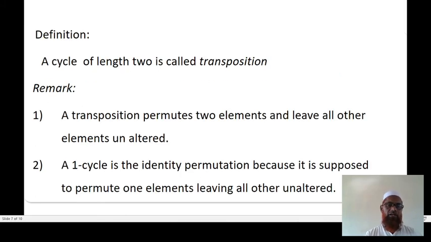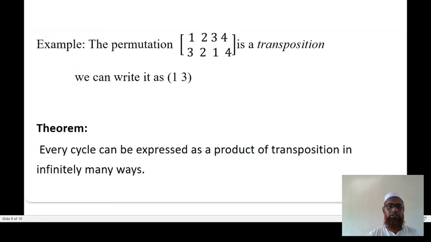Definition. A cycle of length 2 is called a transposition. Remark: first, a transposition permutes two elements and leaves all other elements unaltered. Second, a one-cycle is the identity permutation, because it is supposed to permute one element, leaving all other elements unaltered.